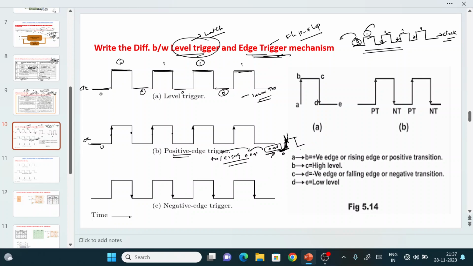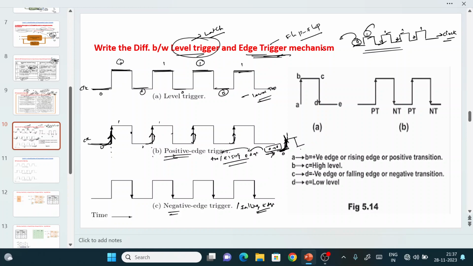See that 0 1 0 1, something like that. Here this is the edge which is changing from 0 to 1, so this is called the positive edge. The next one, the value changes from 0 to 1 again: positive edge, positive edge. If you consider the output based on the positive edge, then it is called positive edge triggering. Now what is the meaning of the negative edge? Another name for the negative edge is falling edge triggering.